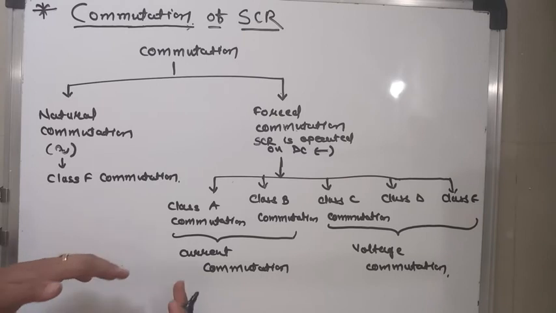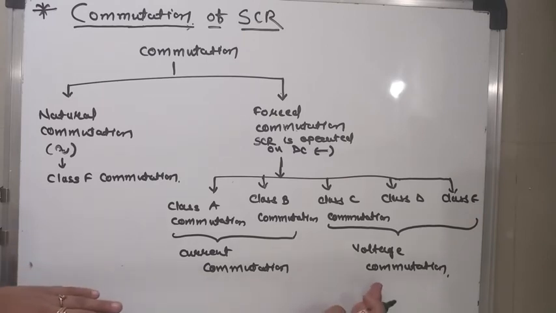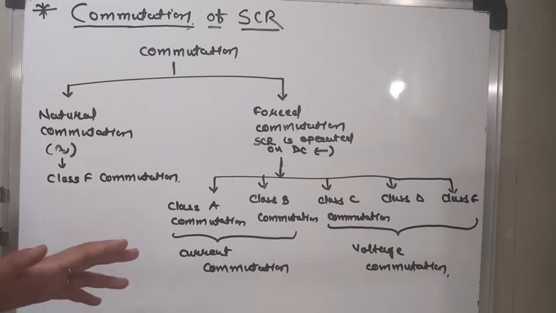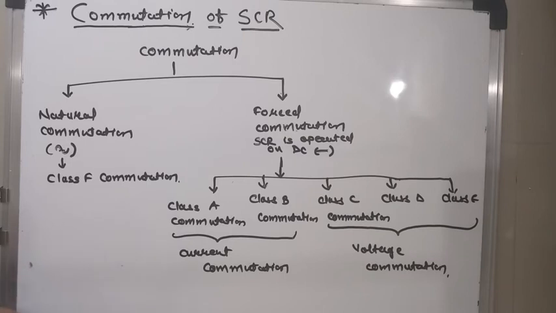Now what is a current commutation and what is a voltage commutation? As I said, the SCR can be turned off in two ways. One way is by applying a reverse voltage. If the SCR is turned off by applying a reverse voltage across it, then it is known as voltage commutation. As you apply a reverse voltage across the SCR terminals, the SCR goes back into the forward blocking state, so it is known as voltage commutation.